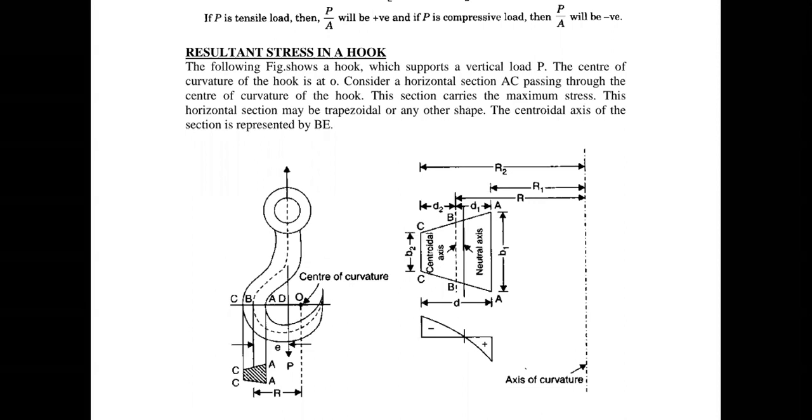Even in a chain hook, like your C type chain hook, you may have a different section. It may be circular, it may be trapezoidal. But it is clearly specified in your problem. You need not worry.